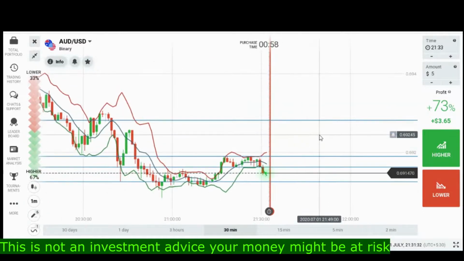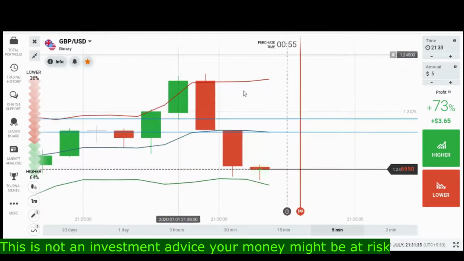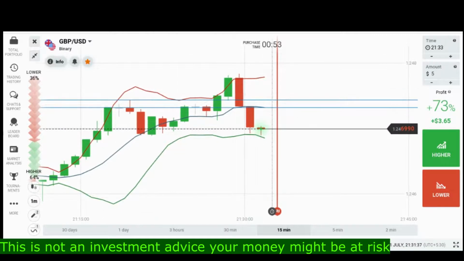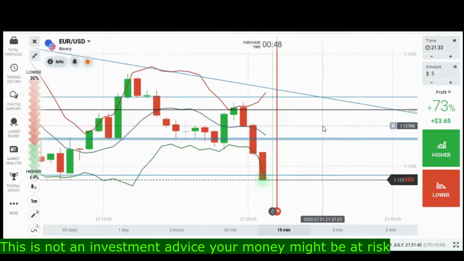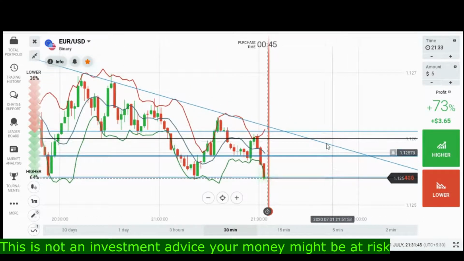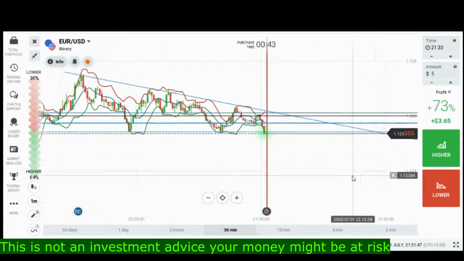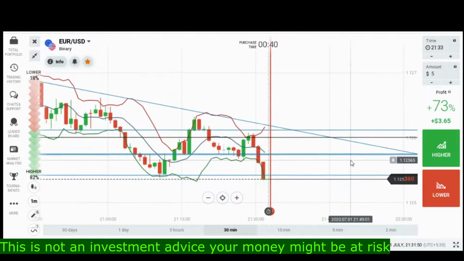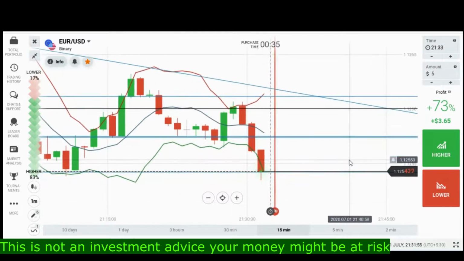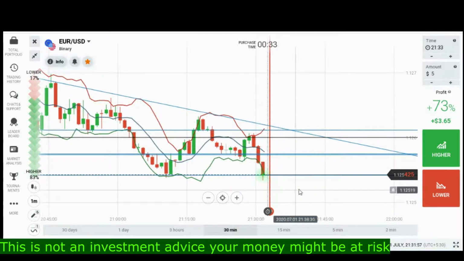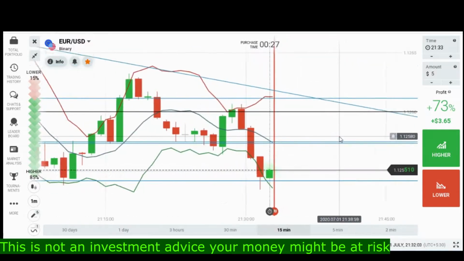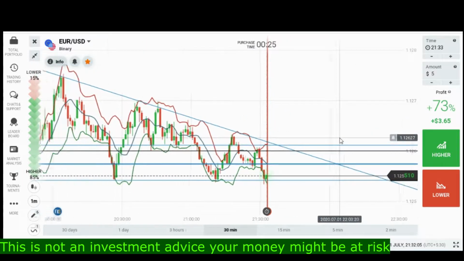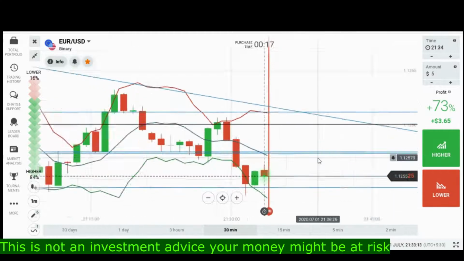Let's find a trade. Always wait for a good trade in the market. Don't be in a hurry. Let's trade, but make it more profitable. Don't make a habit of overtrading, because if you overtrade in the market, you will find some losses and you will get demoralized. So always, here is a very strong black cross pattern of the candlestick market. Here I can go with sellers, but there is a level.